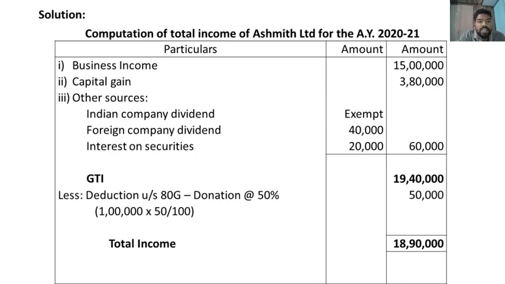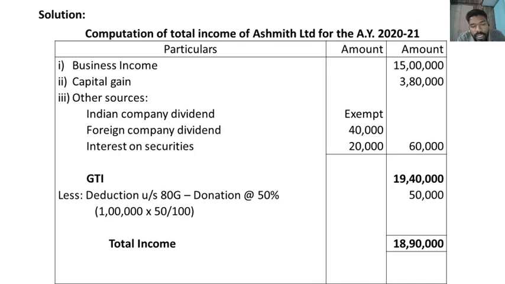Business income has already given 15 lakh and capital gain 3 lakh 80,000, and under other source, Indian company dividend is always exempt from tax. Foreign company dividend it is taxable. Interest on securities 20,000, so total 60,000. We get a gross total income of rupees 19 lakh 40,000.